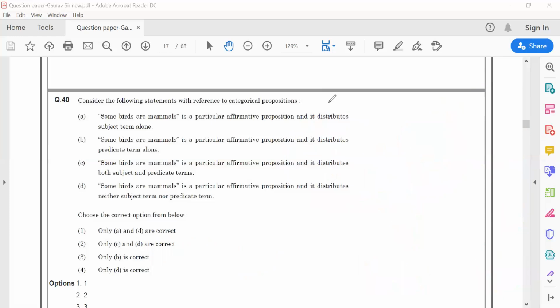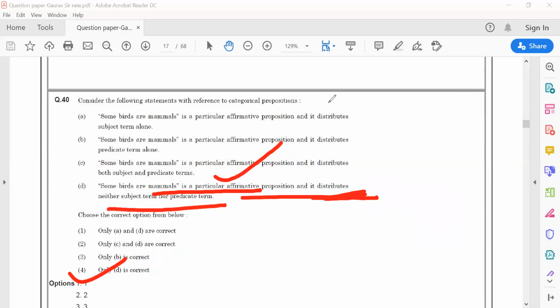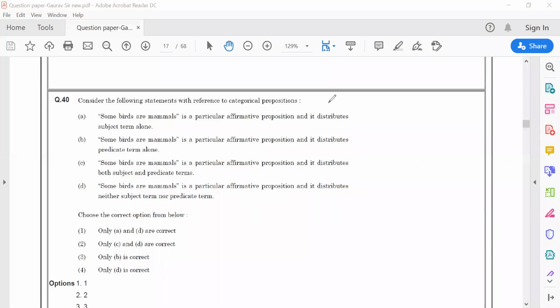So my answer would be the fourth one, which says that some birds are mammals is a particular affirmative proposition and it distributes neither the subject term nor the predicate term. So fourth would be the answer to this question.